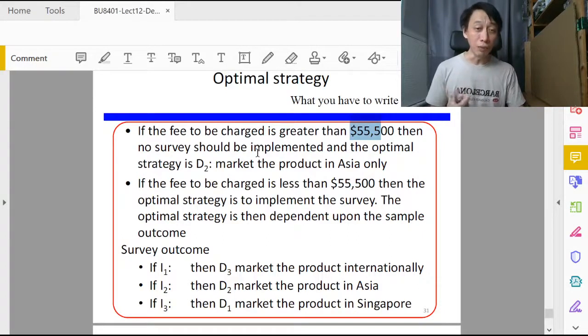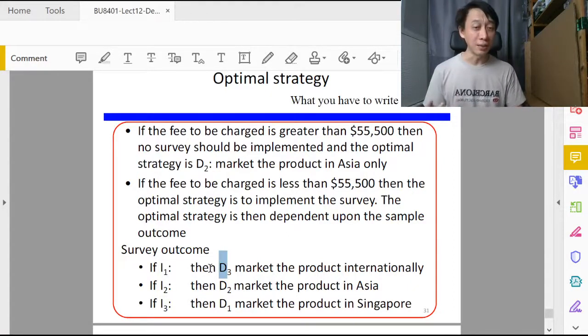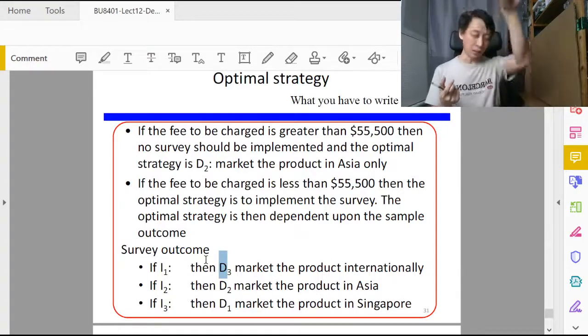Our current EV without consultant basically was to settle on D2, right? And choose D2. If, however, the fee can be negotiated to less than our budget of $55,500, then the best way to go forward is to have the consultancy, the survey, and depending on the outcome, if the consultant says S1, so that's I1, I1 means the consultant says S1, then we will do D3 as what we tried just now, because D3 gives us the highest EV along that path.